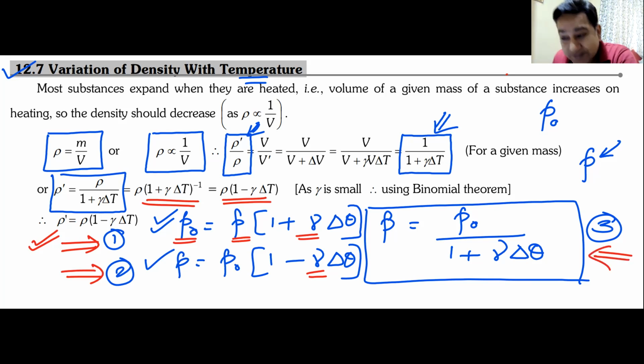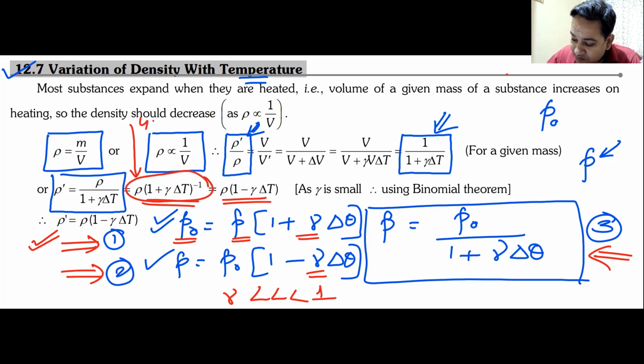So all of these 3 represent the same equation, because this gamma is very, very small compared to 1. Getting my point, everyone? So all these 3 equations are the same. Or for that matter, you can also write it in this fashion. You can call this equation number 4. This equation number 4 is also the same. So there are different ways of writing the same equation.